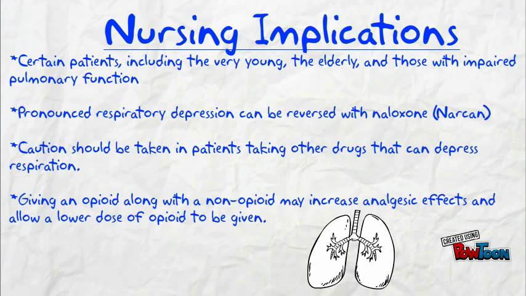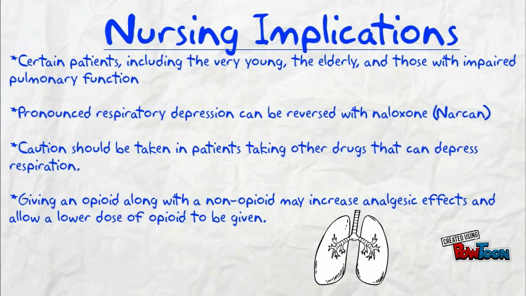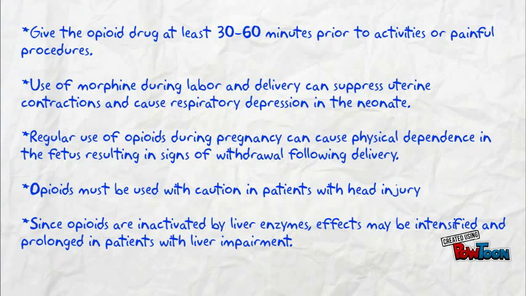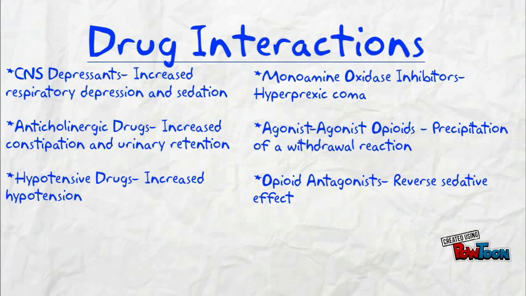Certain patients who are at risk for respiratory depression must be monitored closely when taking opioids. Narcan should be kept on hand for patients taking opioids as it can reverse respiratory depression. Caution should be taken in patients taking additional drugs that can also depress respiration. In addition, giving an opioid along with a non-opioid may increase analgesic effects. The nurse should give the opioid drug at least 30 to 60 minutes prior to activities or painful procedures. Also, morphine should be used with caution during pregnancy, labor, and delivery. In addition, opioids must be used with caution in patients with head injury, as opioids can exacerbate symptoms of respiratory depression. Finally, effects may be intensified, prolonged in patients with liver impairment.